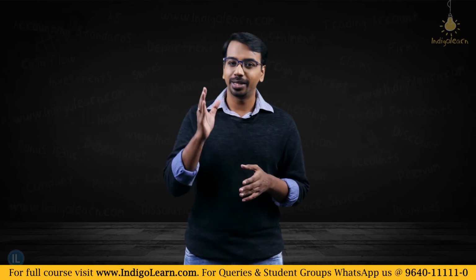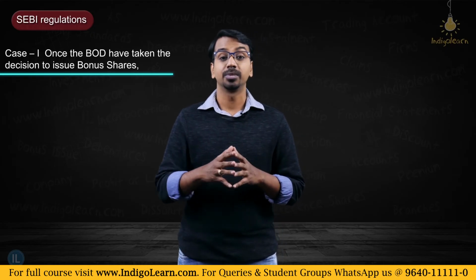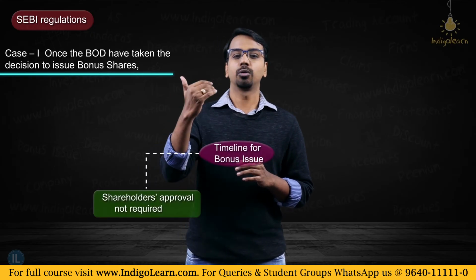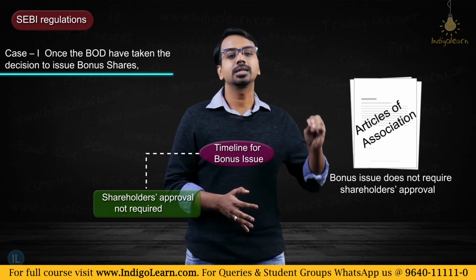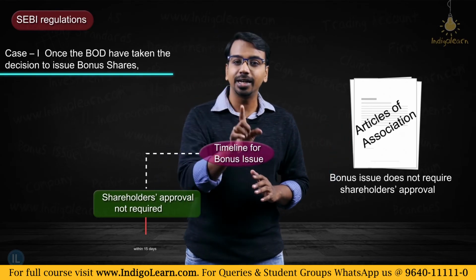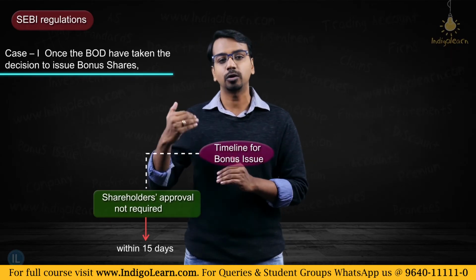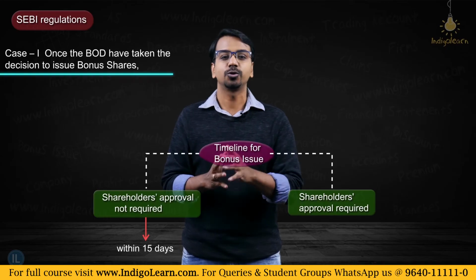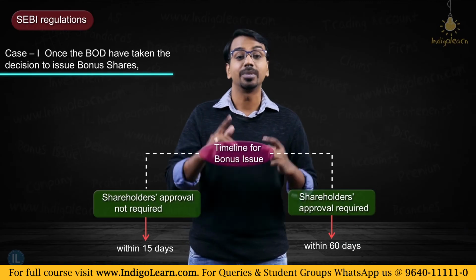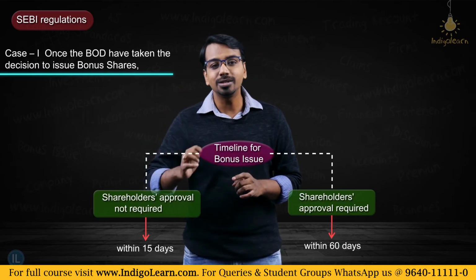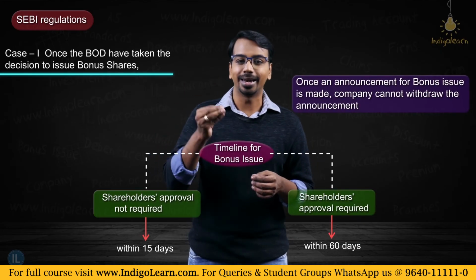On timelines, what SEBI regulations say is, once the board of directors has taken the decision to issue bonus shares, if they do not need shareholders' approval, so maybe in the articles of association itself they have mentioned that a bonus issue does not require shareholders' approval, then within 15 days of the decision, the bonus issue must be completed. In other cases where you have to take shareholders' approval, the bonus issue must be completed within 60 days. So these are the timelines prescribed by SEBI. And SEBI also says that once you have made an announcement of a bonus issue, you cannot withdraw that announcement.